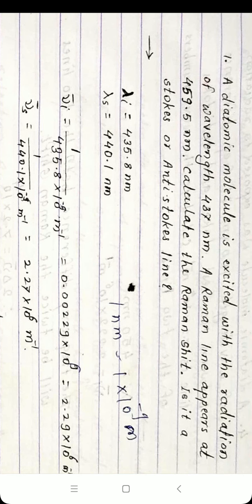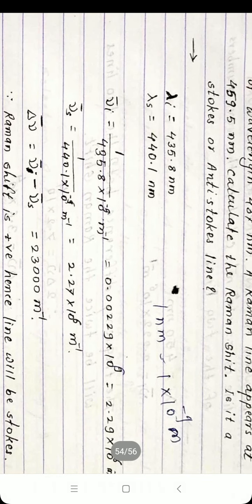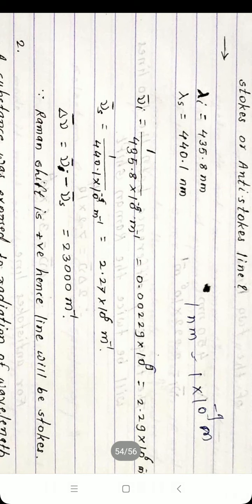First calculate the Raman shift. Both wavelengths, incident and scattered, are given. Then convert the wavelengths to wave numbers, mu bar.